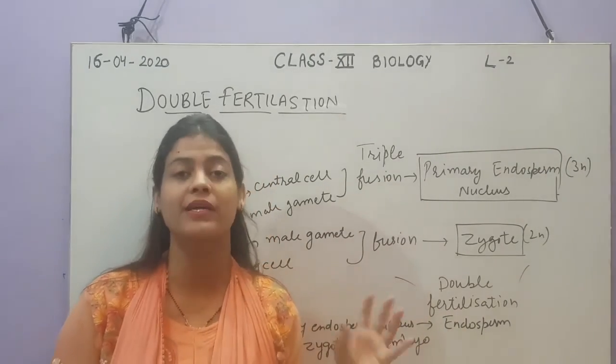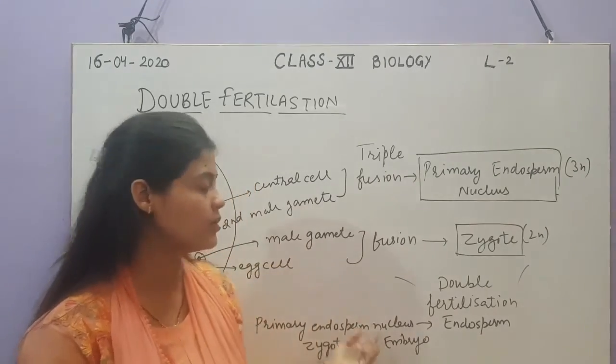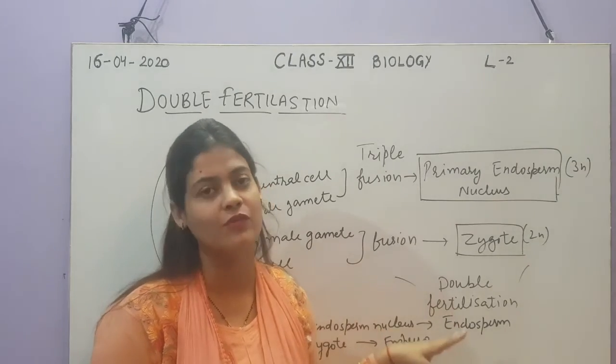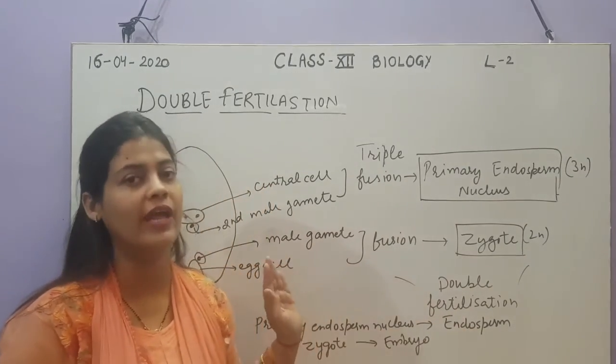Now what is this endosperm? It is a nutritive tissue present around the embryo for providing nutrition to the developing embryo. So this is the function of an endosperm.